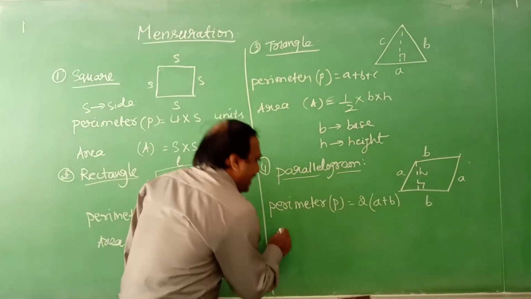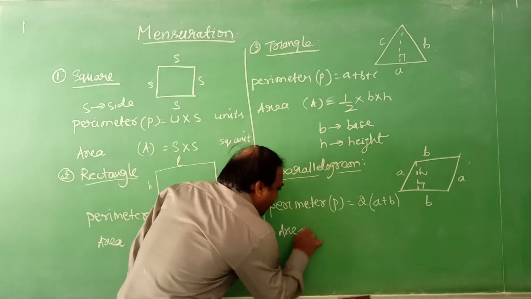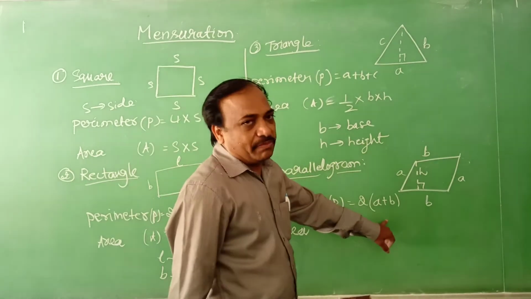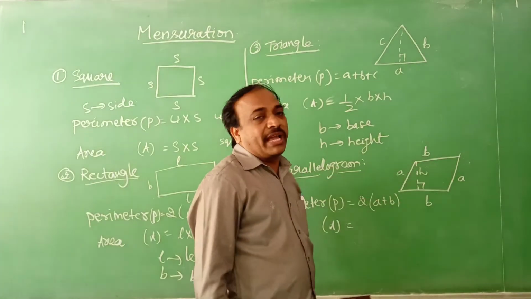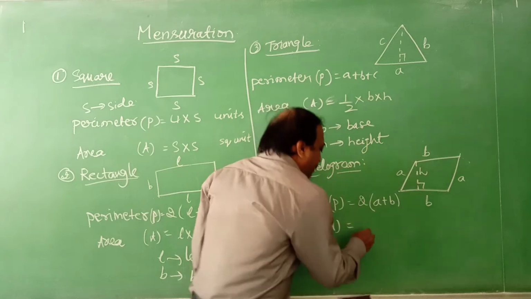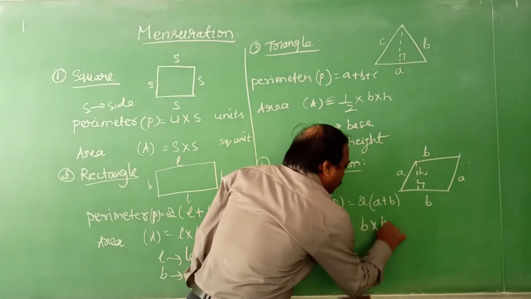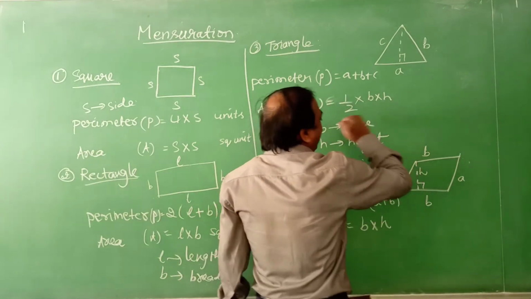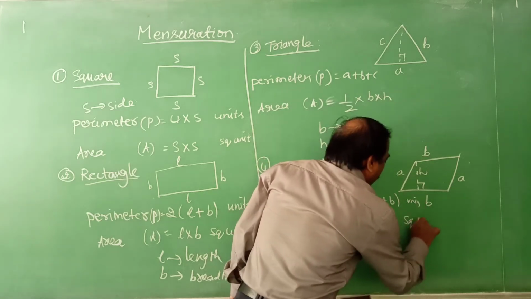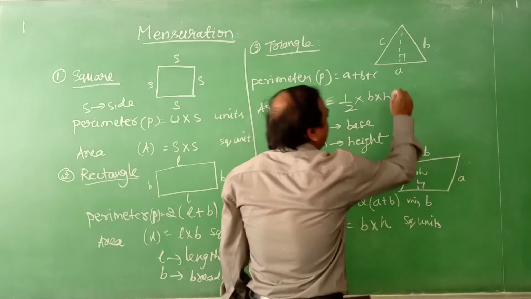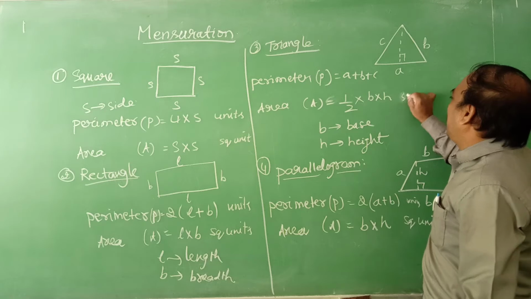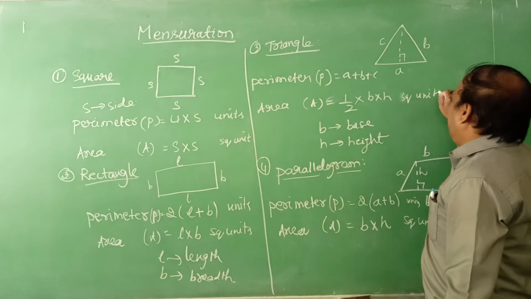Perimeter is 2 times (A plus B), as we have 2 A's and 2 B's. Whereas area is equals to the base and the altitude, base into height, B into H. Here you can write units for all this: for perimeter we write units and for area we write square units.